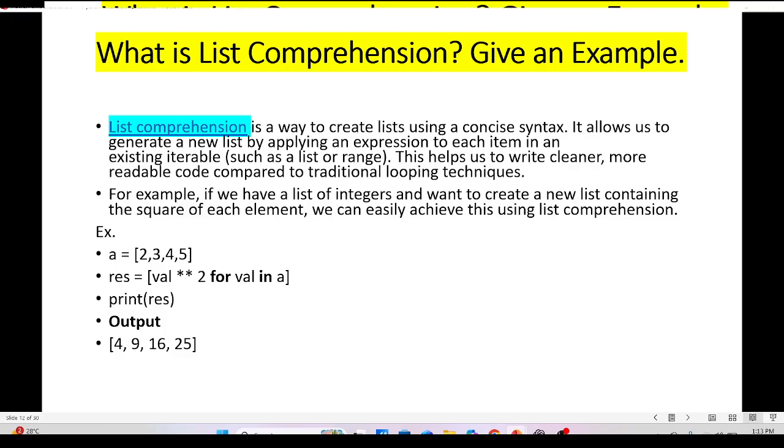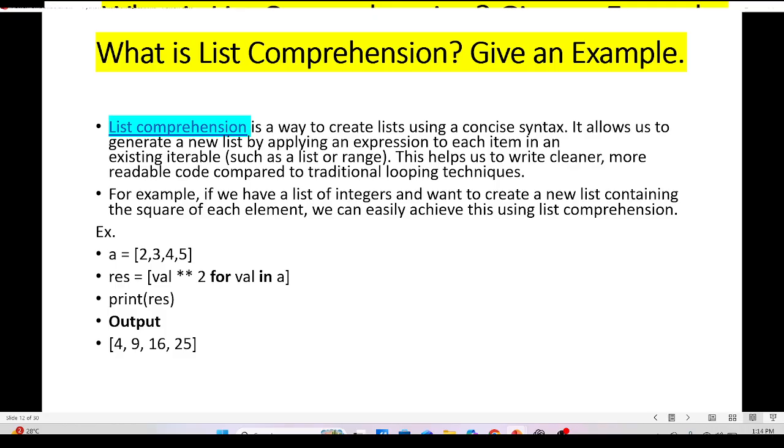What is list comprehension? Give an example. List comprehension is a way to create a list using a concise syntax. It allows us to generate a new list by applying an expression to each item in an existing iterable. This helps us write cleaner, more readable code compared to traditional looping techniques. For example, if we have a list of integers and want to create a new list containing the square of each element, we can easily achieve this using list comprehension.